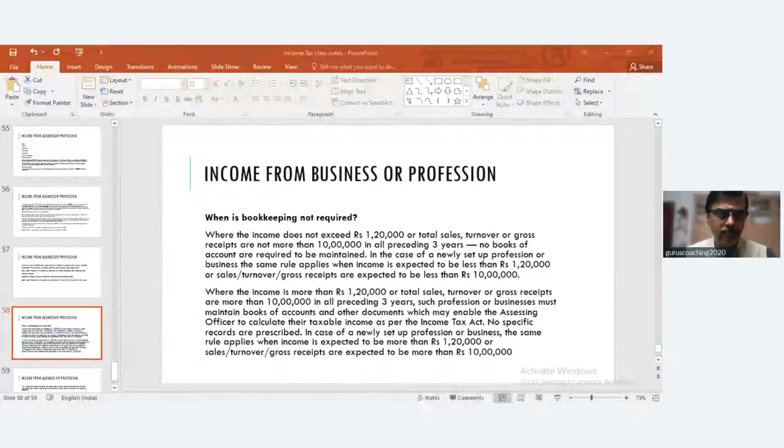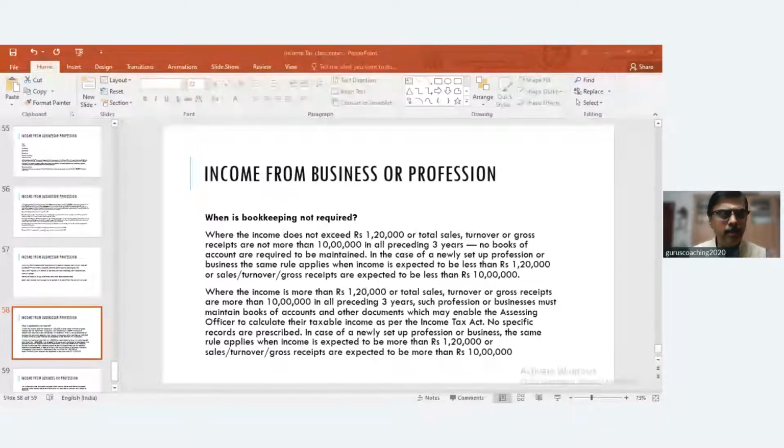With respect to non-specified professionals and business people whose turnover threshold limit is crossed, they have to maintain necessary books of accounts which will enable the assessing officer to determine the income. And interestingly, books of accounts are not prescribed, but generally in a business, you have to maintain a cash book, journal, ledger, all that. That is a very interesting difference between specified professionals maintaining books of accounts, and non-specified professionals and business people.